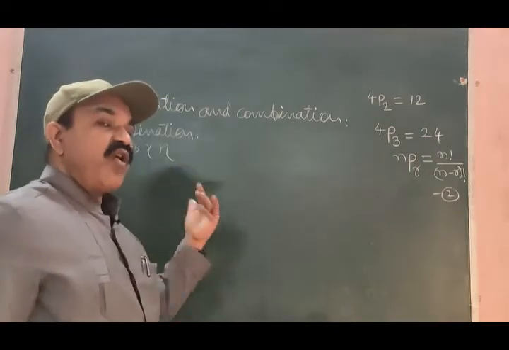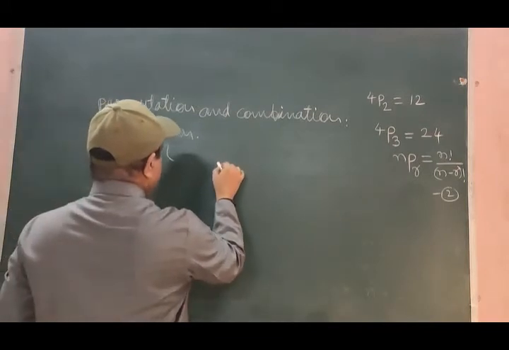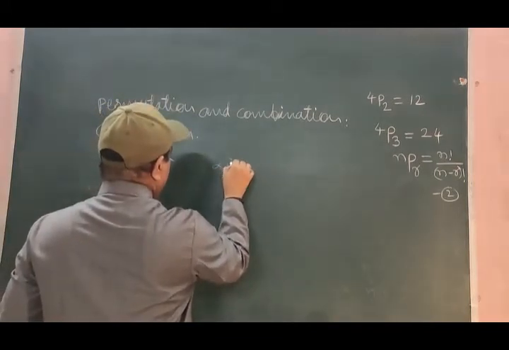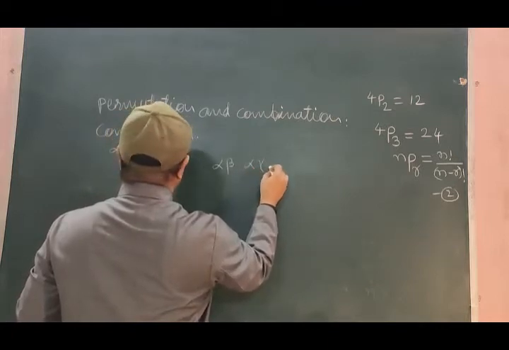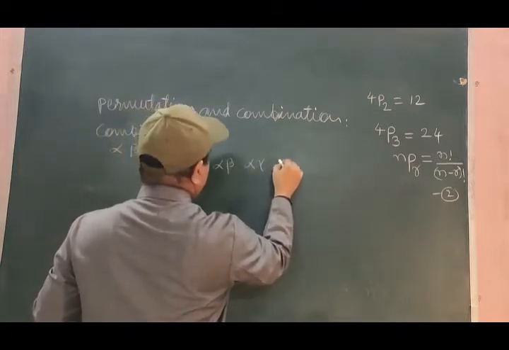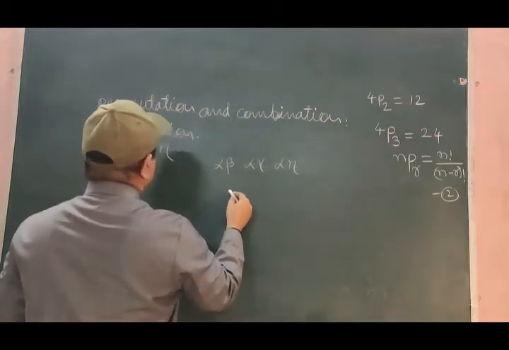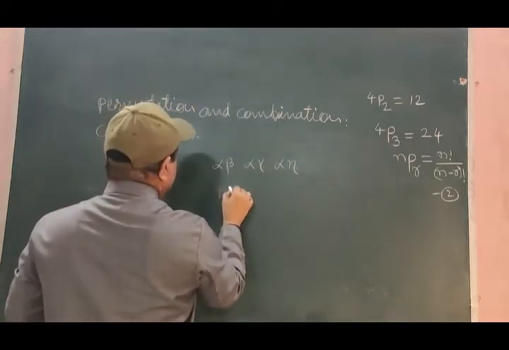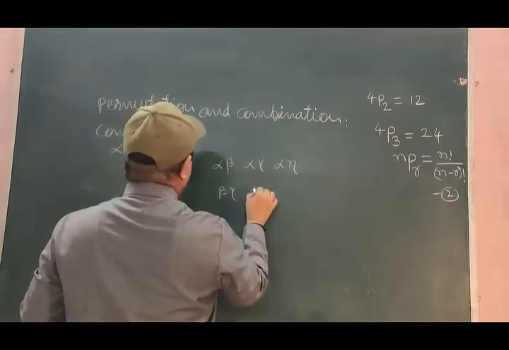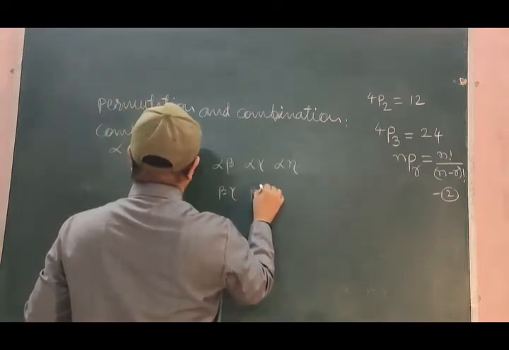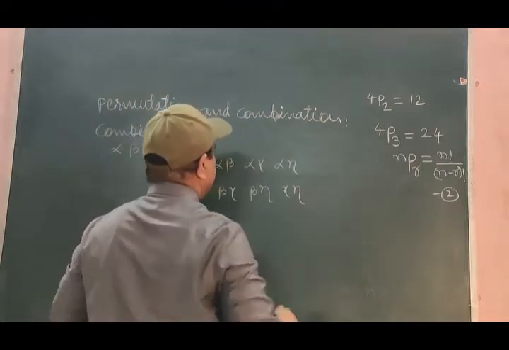Sorry, form the combinations, not permutations. And that will be what? Alpha, beta; alpha, gamma; alpha, eta; beta, gamma; beta, eta; gamma, eta.